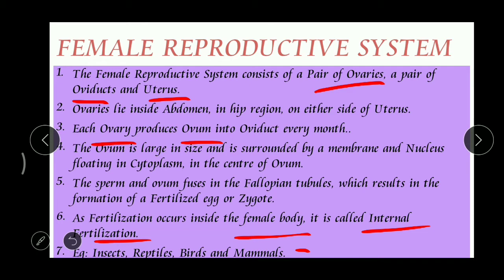Then reptiles, like snakes, lizards. Then birds, different types of birds, and even mammals. What are mammals? Mammals are the animals which feed their young ones with milk. Some children think that animals which give direct birth to the young ones are mammals. No, they are viviparous, not mammals.